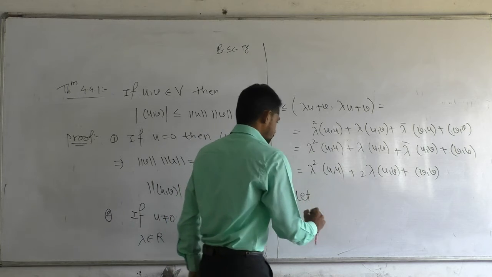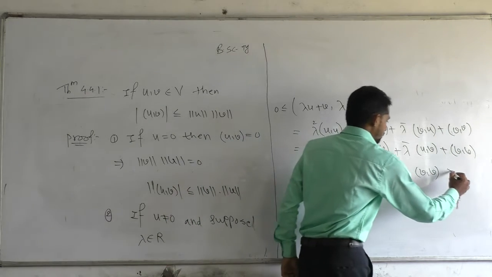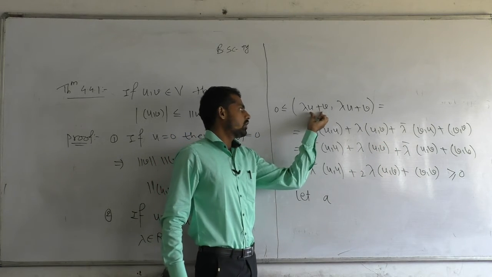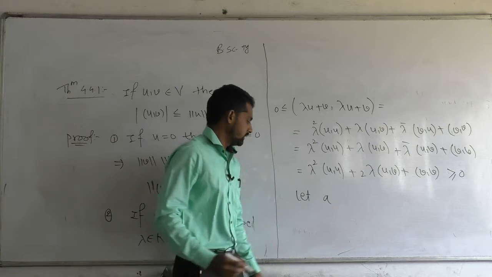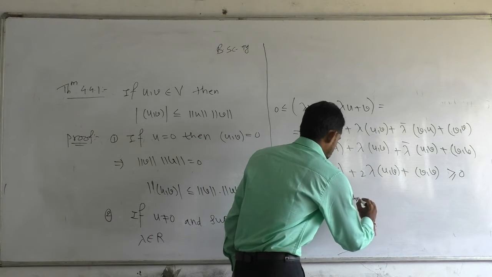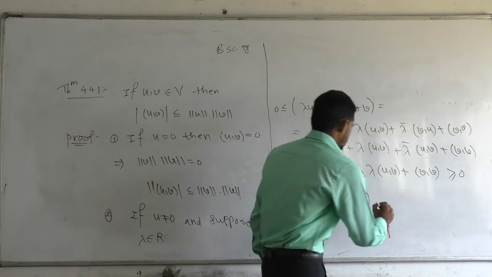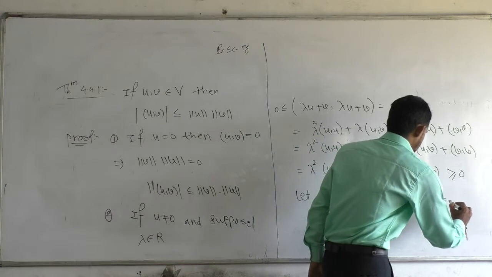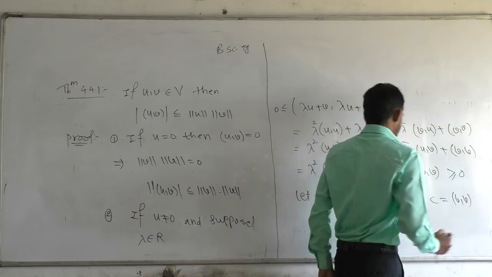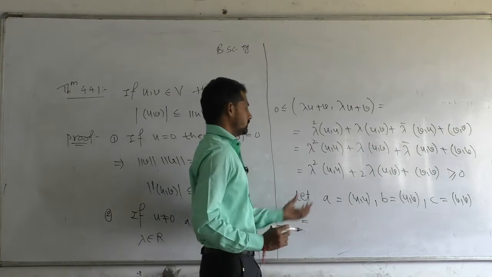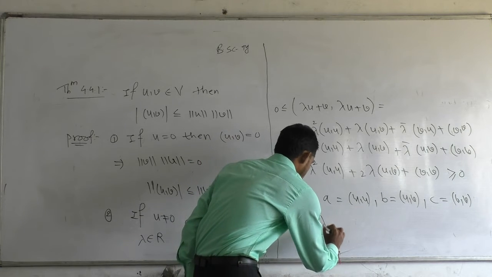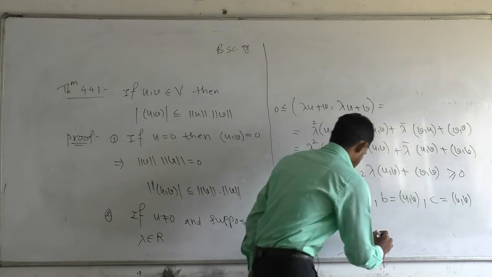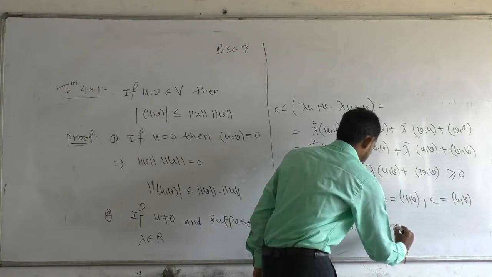And this is greater than or equal to 0, because this is the square of the norm of the vector lambda u plus v. Now let a be equal to inner product of u with itself, b equal to inner product of u and v, and c equal to inner product of v with itself. Now we got the equation a lambda square plus 2b lambda plus c is greater than or equal to 0.